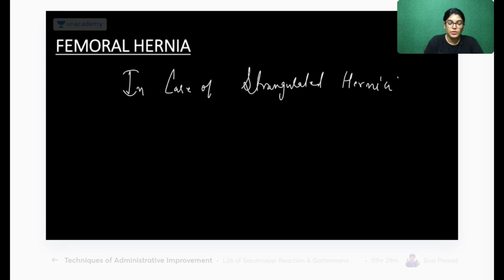In case of strangulated hernia, we have to enlarge the femoral ring.